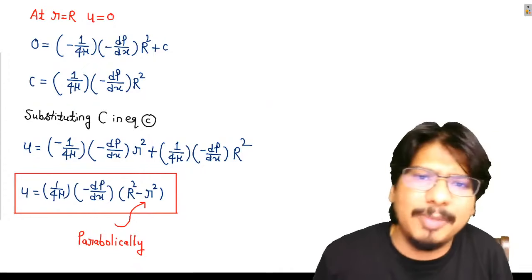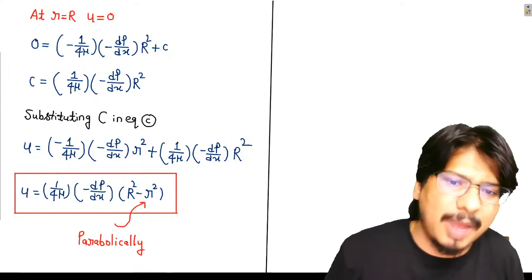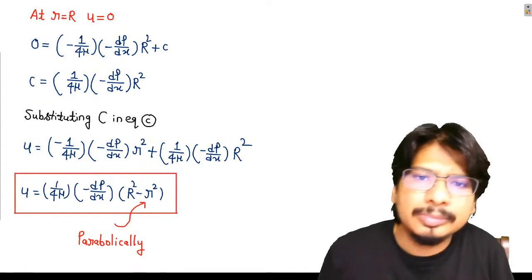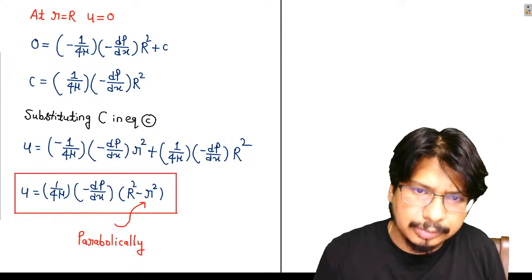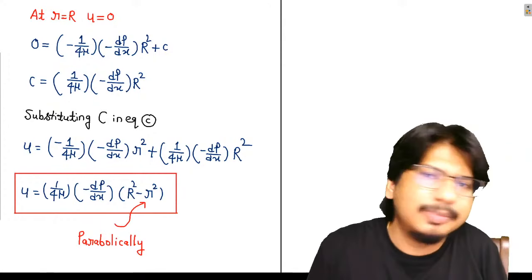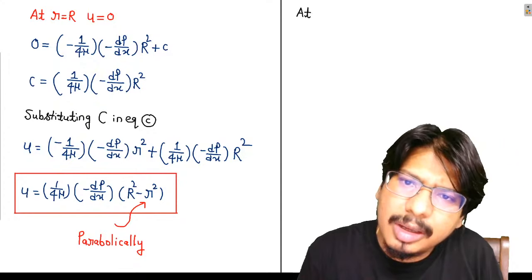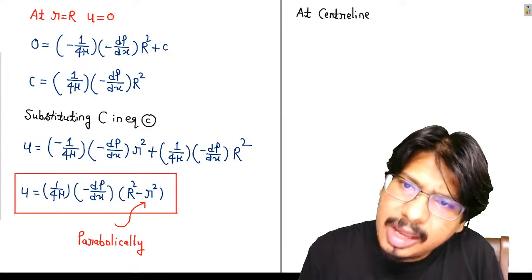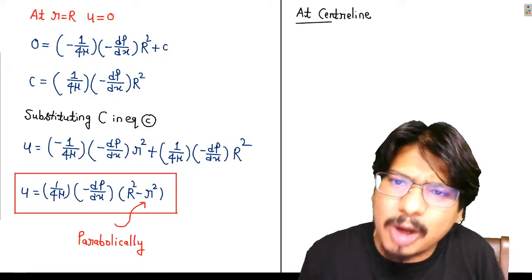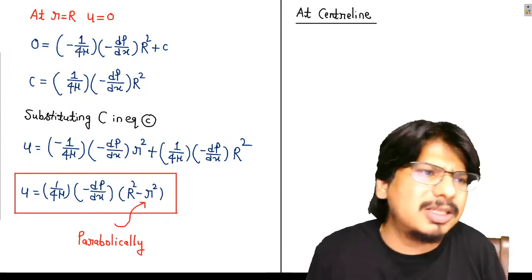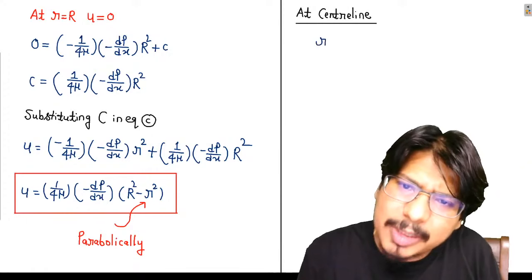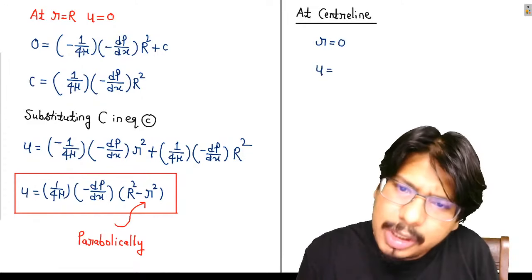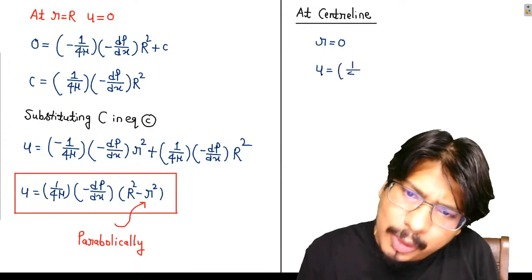Let us see where the velocity will be maximum. देखो ध्यान से बेटा, at center line, anyone in the class? At center line what will be small r? Small r will be 0. If small r is 0, what will be u? U will be 1 upon 4 mu